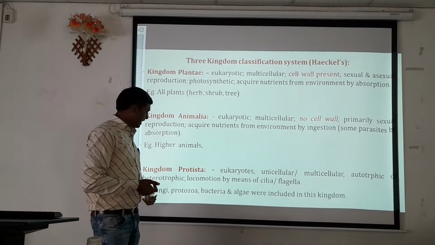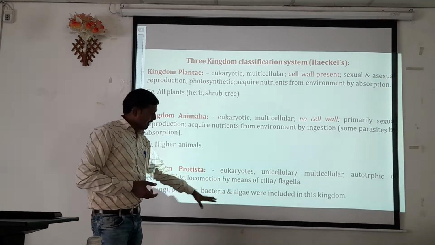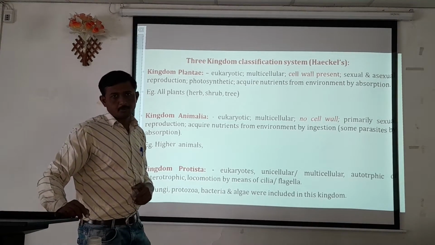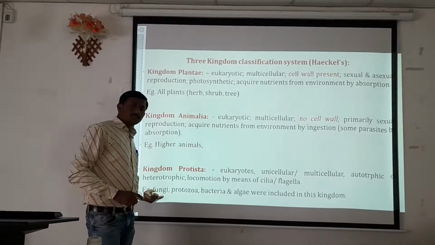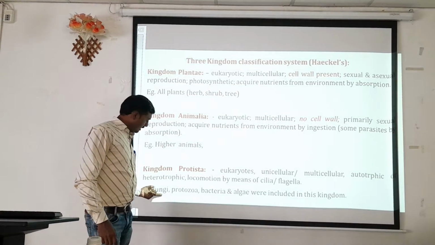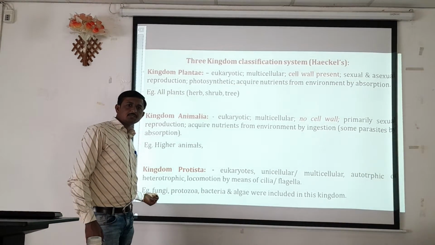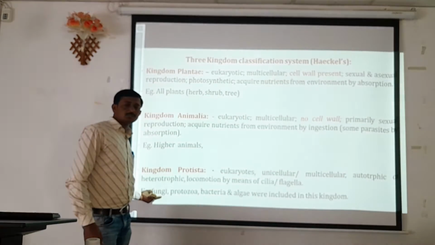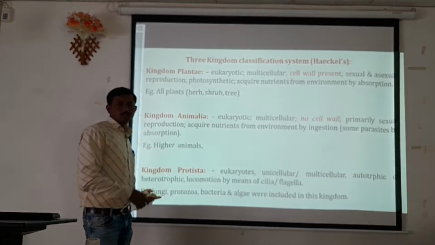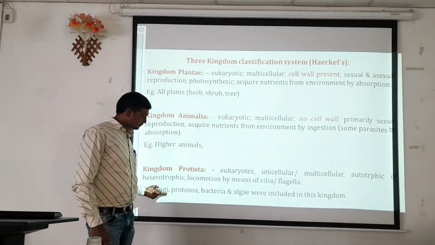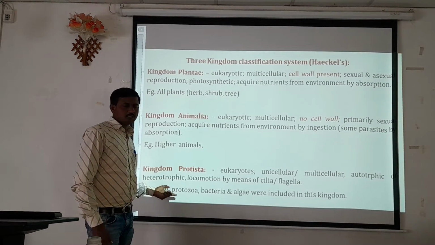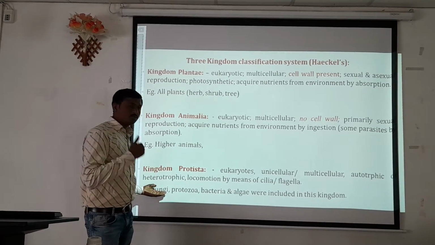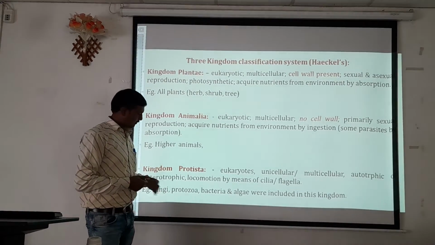Examples included in the kingdom Protista are fungi, protozoans, bacteria, and algae. Here fungi are saprophytic organisms which do not carry out photosynthesis, but are multicellular and reproduce by sexual reproduction, with the formation of spores from which new mycelia can be formed.